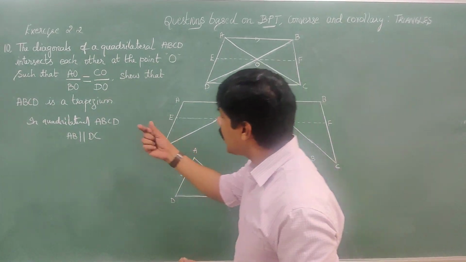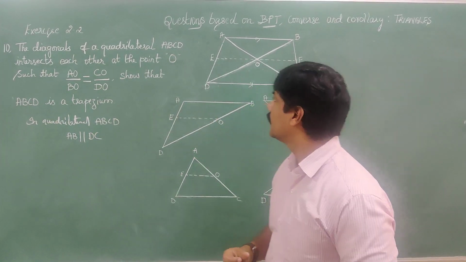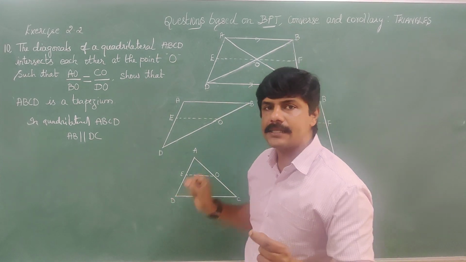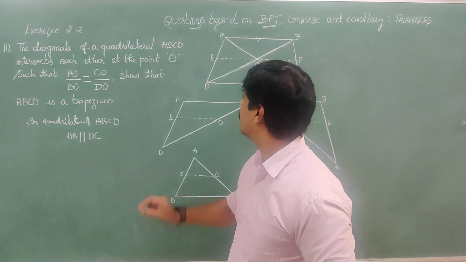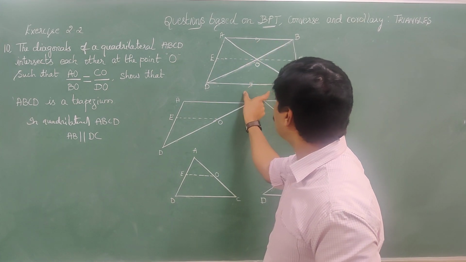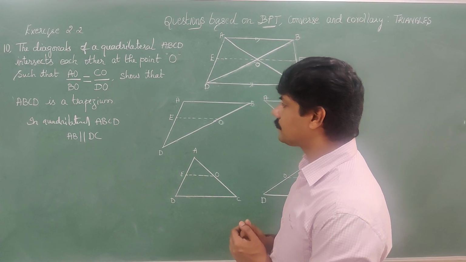If we show AB is parallel to DC, then we have shown ABCD is the trapezium. So ABCD is the trapezium only if AB is parallel to DC.